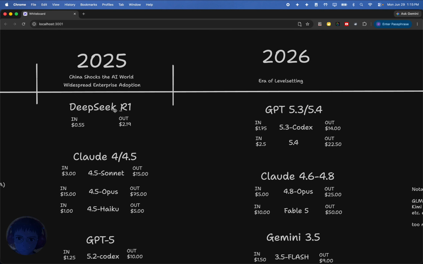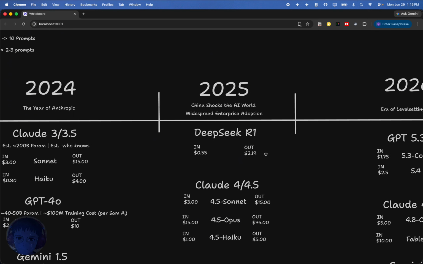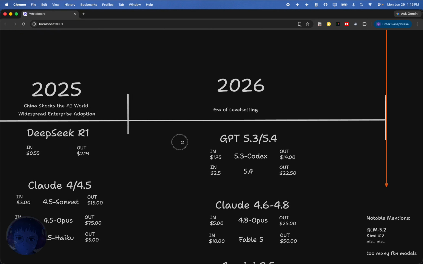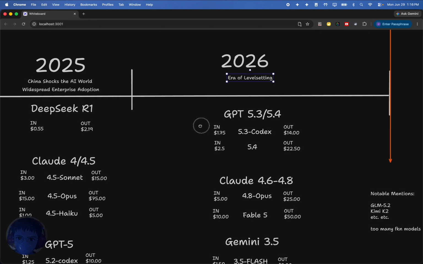And so let's say in theory a DeepSeek came out, odds are first of all, it's not going to be this cheap, right? They're going to have to up the price. Everyone has to make enough money to stay afloat at the very least. But even outside of that, it's not going to make the same impact that it did back in 2025. And so unfortunately, we'll likely never see this happen again. And more than likely, at least the way it's currently trending, prices are going to continue to get kind of hitty. They're going to start hitting a bit.